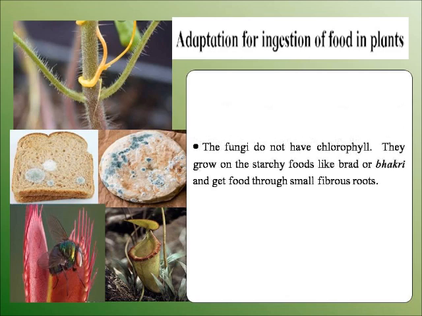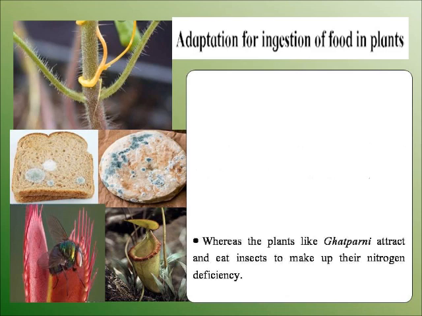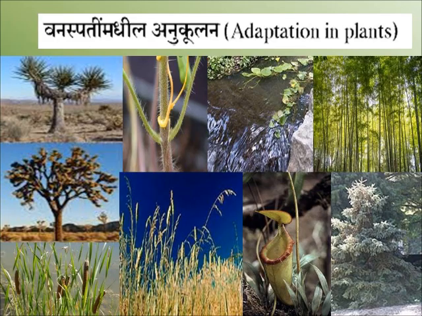The fungi do not have chlorophyll. They grow on starchy food like bread or bhakri, etc. and get food through small fibrous roots. Whereas plants like Ghataparni attract and eat insects to make up for nitrogen deficiency. In this way, we find the adaptation in plants in various regions.